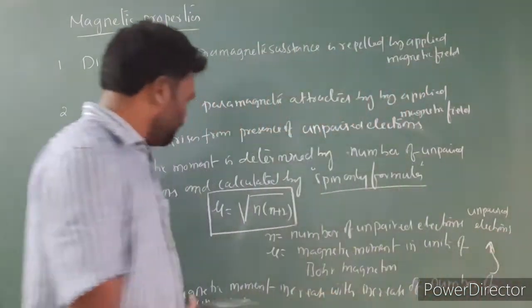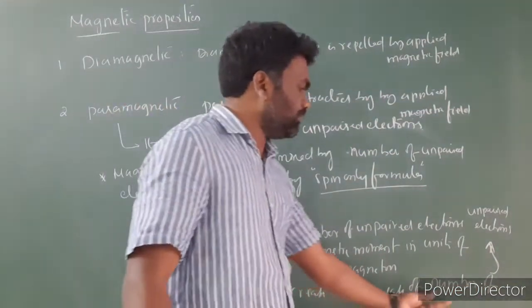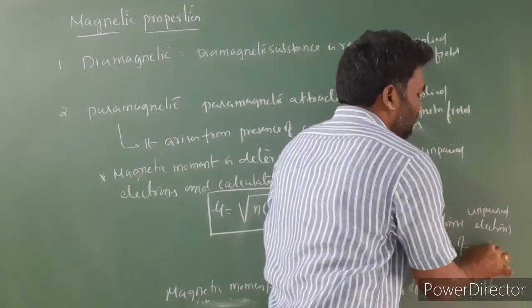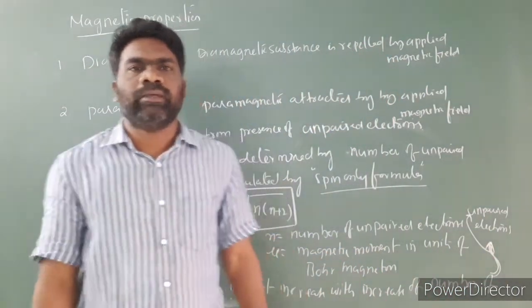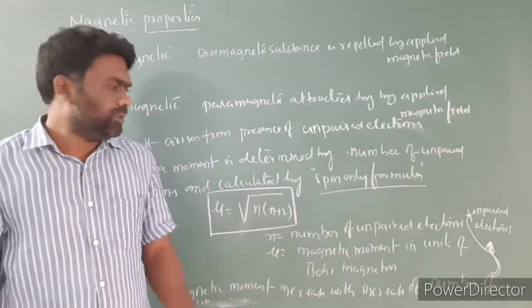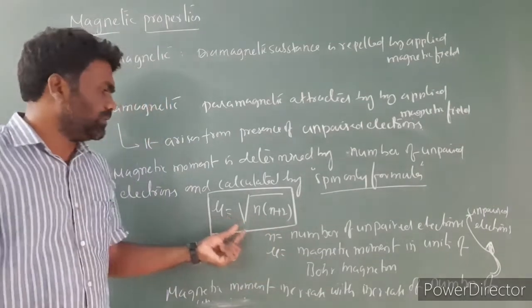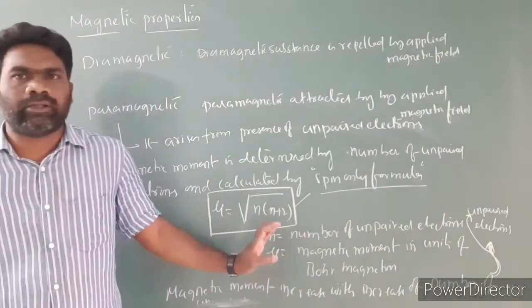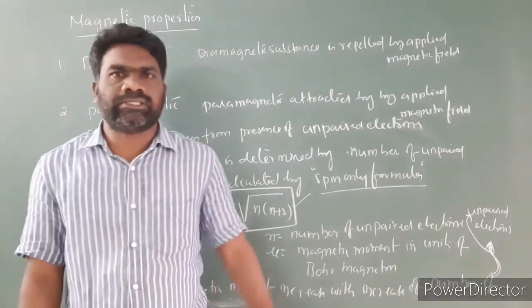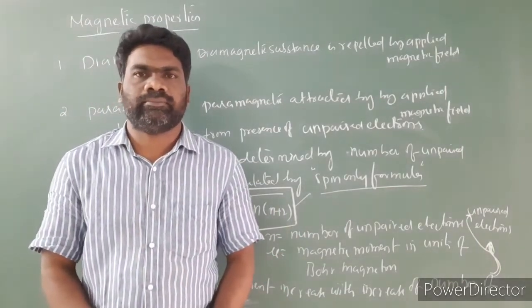So this formula is very important: mu equal to root of n into n plus 2. By using this formula, we will calculate the magnetic moment of some metal ions.